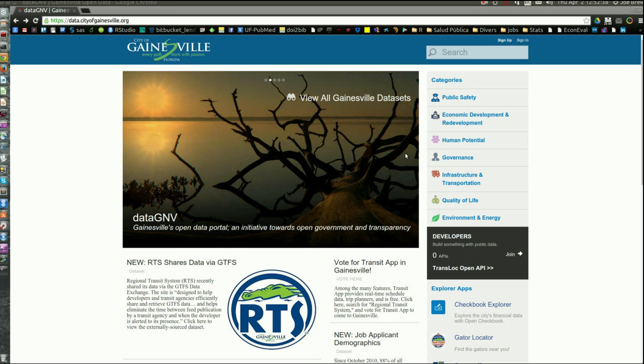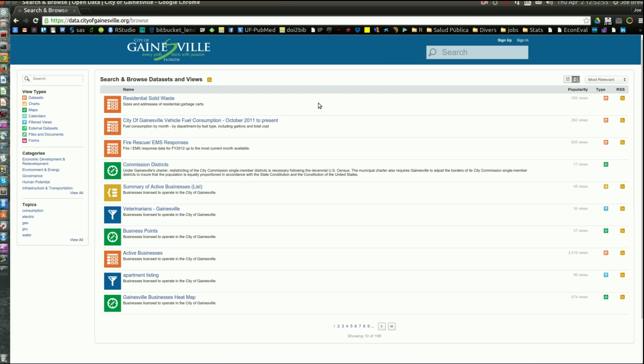There is a wealth of open access data available all over the place, including at the local level, that people don't really take advantage of. For example, go to data.cityofgainesville.org and choose to see all data sets.